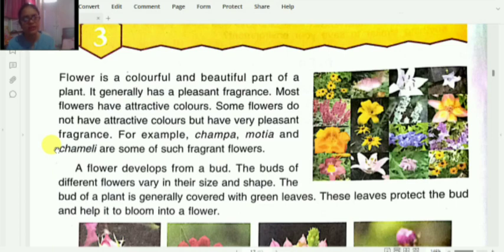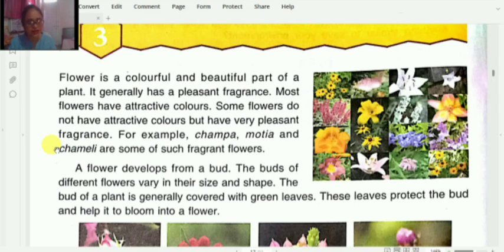So a flower is a colorful and beautiful part of a plant. In your previous chapter you have already seen the parts of a plant, and in those parts of the plant the most attractive thing is the flowers. It generally has a pleasant fragrance. Children, fragrance means smell. Means all the flowers have sweet smell. Most flowers have attractive colors. Means flowers are in different charming colors also.